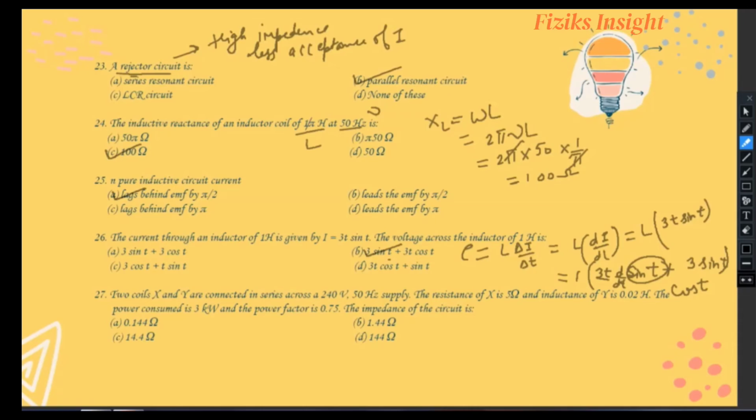Firstly we will note down whatsoever is given to us. Power factor 0.75, power 3 kilowatt. Now the formula for power is I root mean square into V root mean square into cos phi.